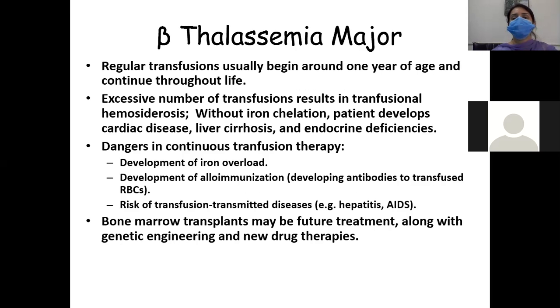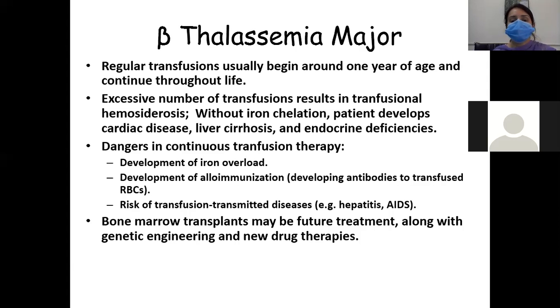Regular transfusions are always required in case of beta thalassemia major, and they usually begin around 1 year of age and continue throughout life. An excessive number of transfusions results in transfusional hemosiderosis without any iron chelation. So in these patients, iron chelation therapy is very necessary. Otherwise the patient develops cardiac disease, liver cirrhosis, and endocrine deficiencies, and that can lead to the death of the patient.